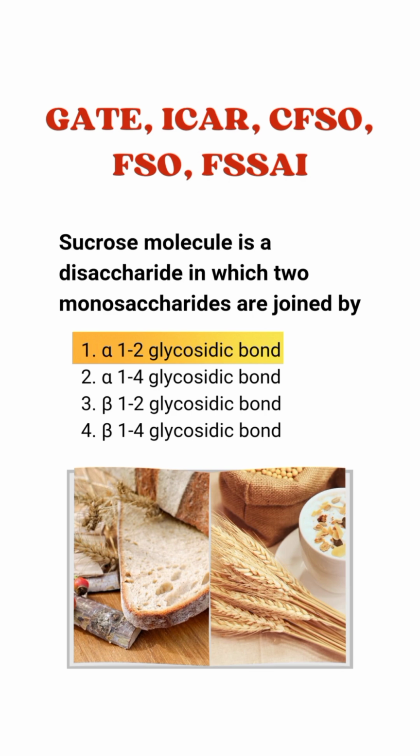Sucrose is a disaccharide composed of two monosaccharides, which are glucose and fructose, joined together by an alpha 1,2 glycosidic bond. This bond connects the alpha anomeric carbon atom of glucose to the beta anomeric carbon atom of fructose, resulting in the formation of sucrose.